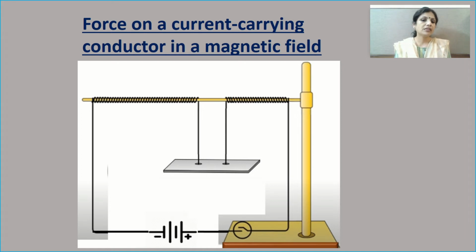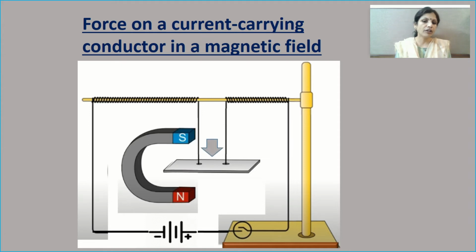We will place this aluminium sheet or aluminium rod in a strong magnetic field, and please note how we have kept this horseshoe magnet. The south pole is above the rod and the north pole is below the rod, and the magnetic field is produced between these two poles, and there we have kept this aluminium rod.